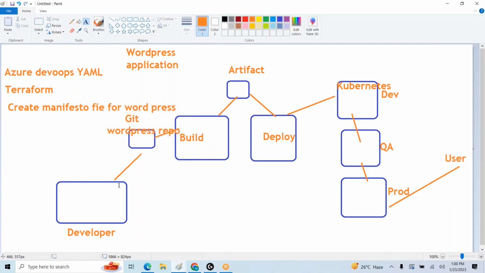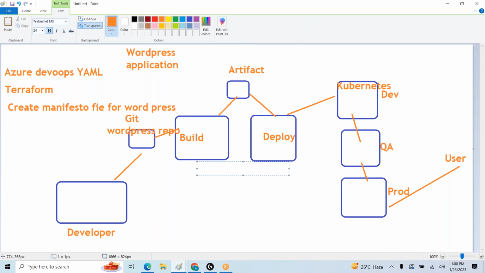Here developers are developing the code. After that, they place the code into the WordPress GitHub repo. After that, we are using an Azure DevOps pipeline, and we are creating build and release pipelines with a YAML script. And we are deploying our application in the Kubernetes clusters. Here we are using the WordPress application.